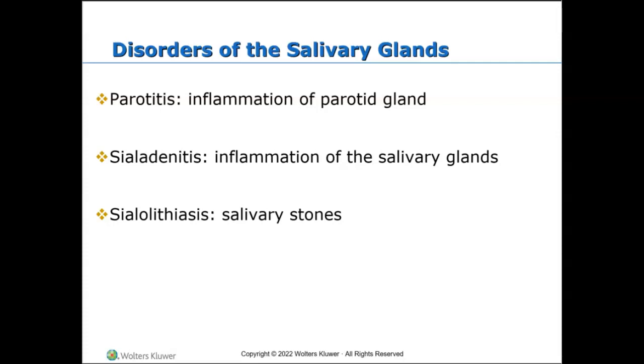Acute sialadenitis is usually due to a bacterial or even a viral infection, and it usually presents with rapid onset pain and swelling. Okay, so it's something that pops up out of the blue, pain and swelling. Symptoms usually begin to subside within about 48 hours of being treated with antibiotics. And salivary stones are the hardened mineral deposits that form in the salivary glands.